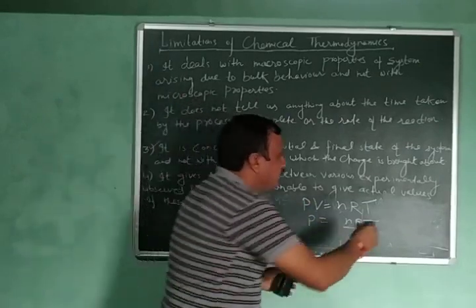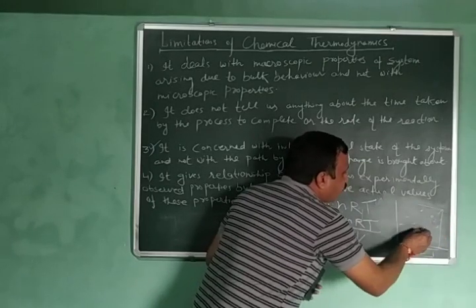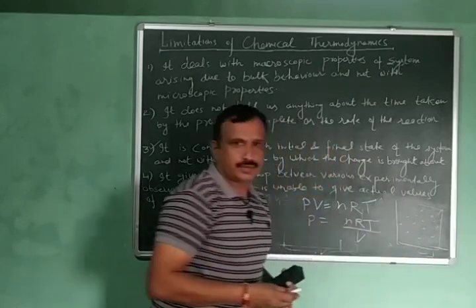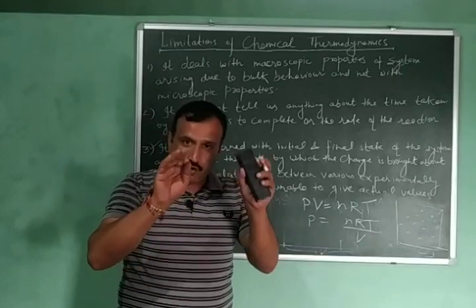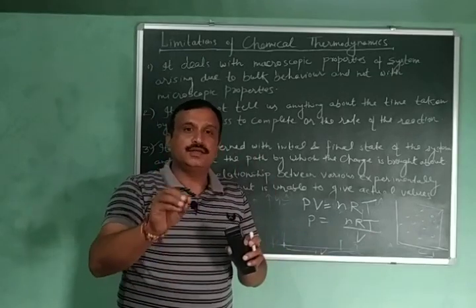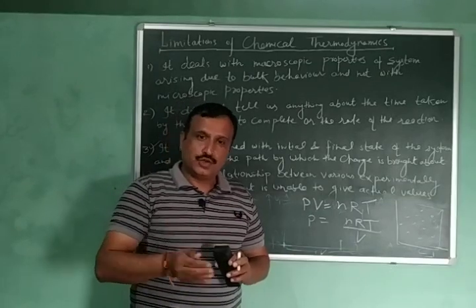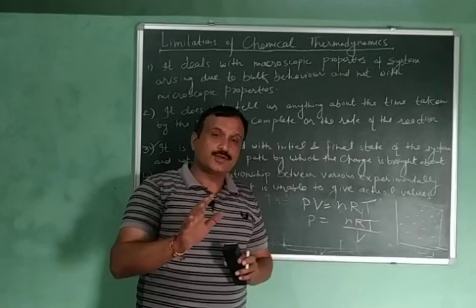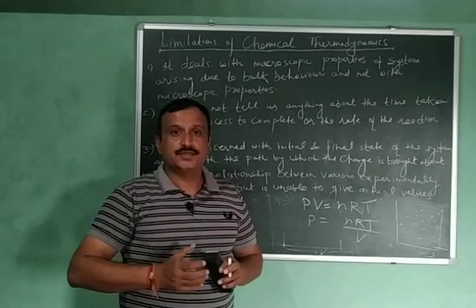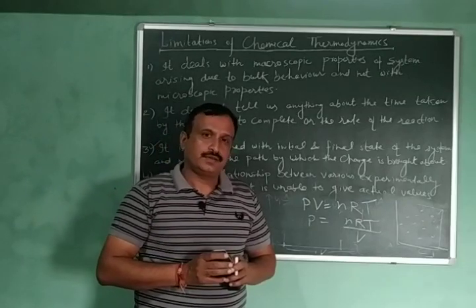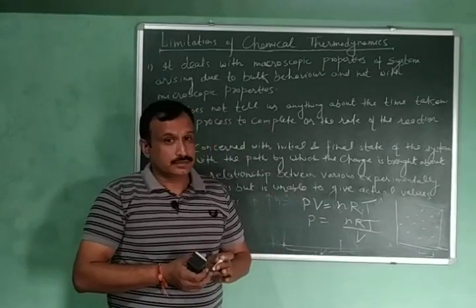Everybody knows that if we have a gas inside a container, the pressure arises due to the bombardment of the walls of the vessel by the molecules or atoms, the particles inside the vessel. So it talks about the pressure, but it does not tell us how that pressure comes into existence, or where that pressure is coming from. So this is also a very serious limitation that chemical thermodynamics has.